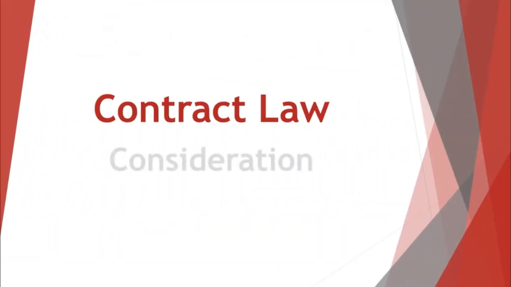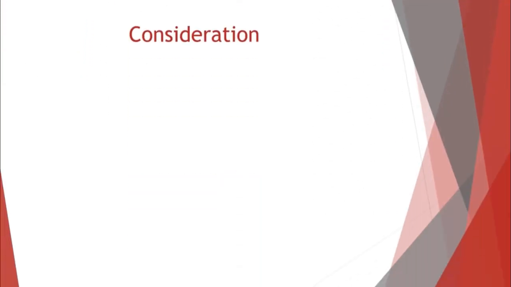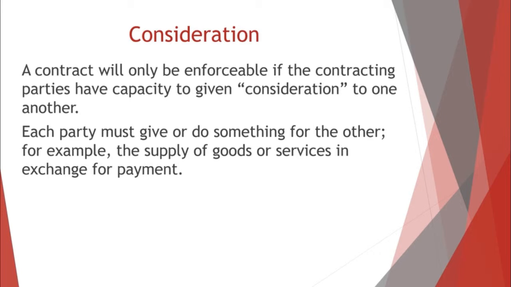This tutorial provides an overview of types of consideration and the rules which govern consideration. A contract will only be enforceable if the contracting parties have capacity to give consideration to one another. In effect, each party must give or do something for the other, for example, the supply of goods or services, in exchange for payment.